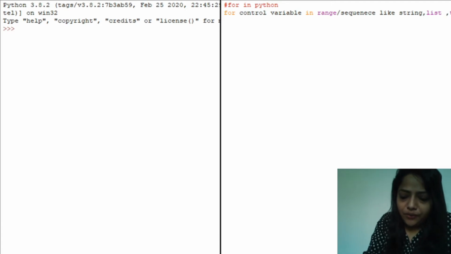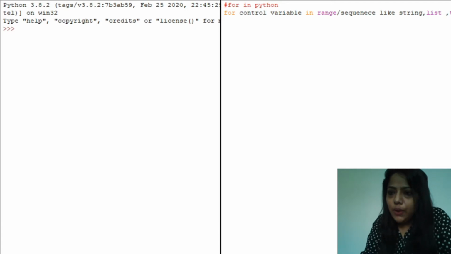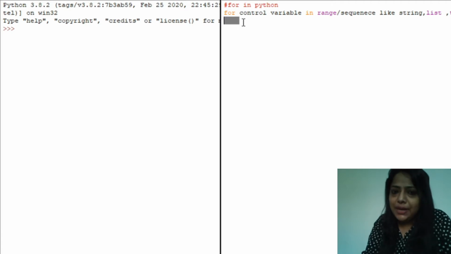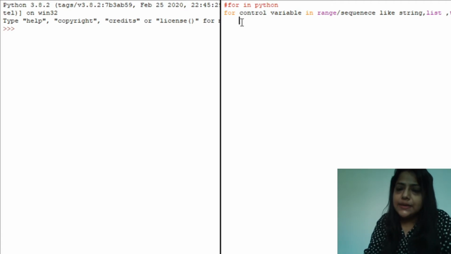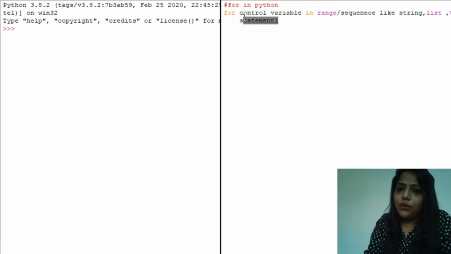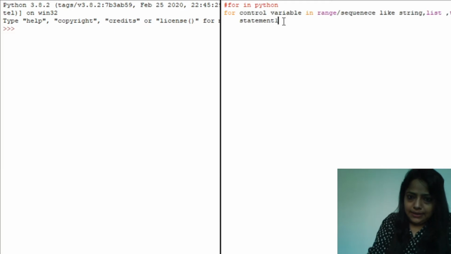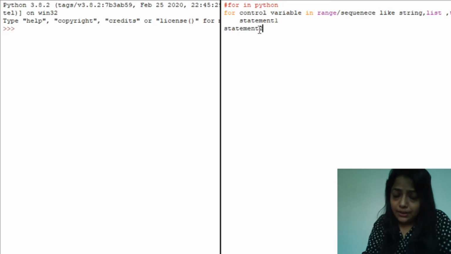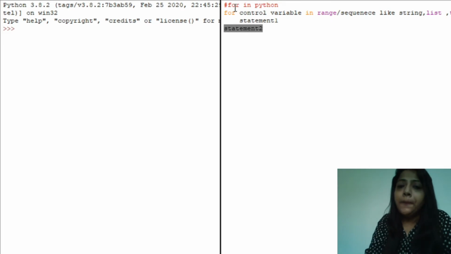After that you have to put a colon, and once you enter the colon you have to press enter, and this much space appears, and again this much space is required. This is called indentation, and it indicates that any statement you are writing is a part of the for statement. If I write a statement without indentation, it means this statement is not part of this for loop.